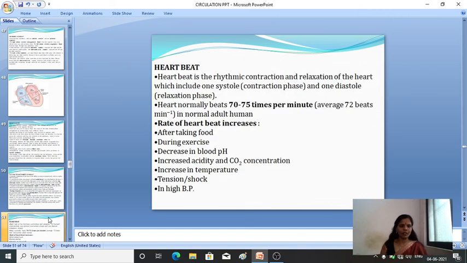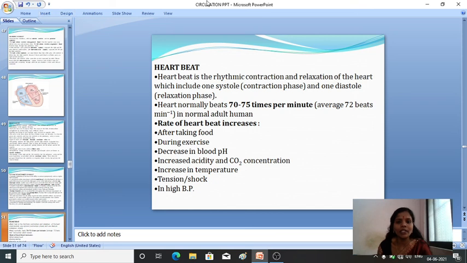the heartbeat. Okay, so the heartbeat is a rhythmic contraction and relaxation of the heart. You know that people are very familiar with how the heart beats, how many times per minute it beats, and what instrument is used to measure the heartbeat. Everything you know, yes or no?